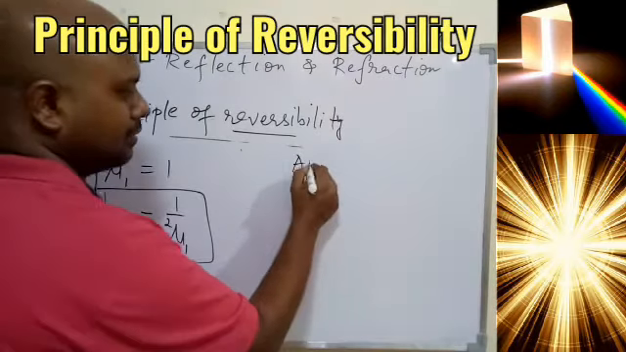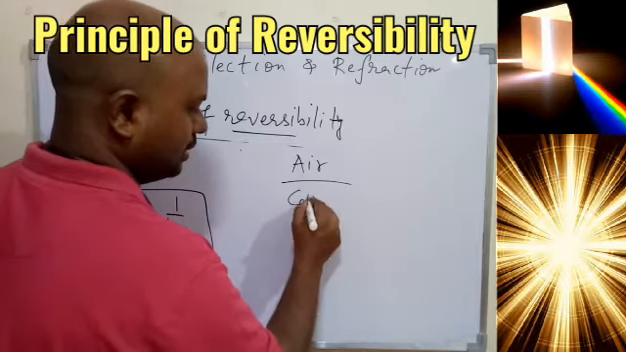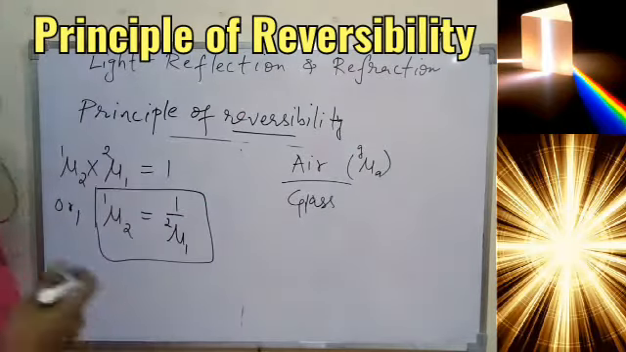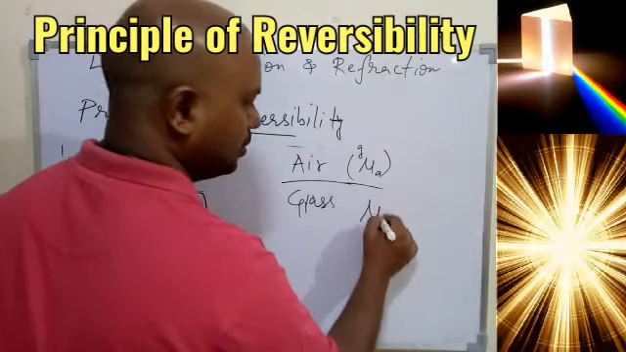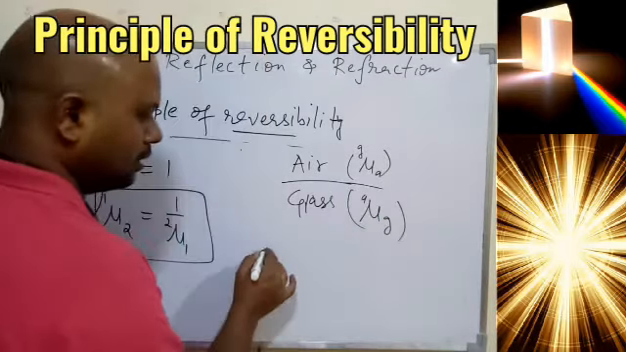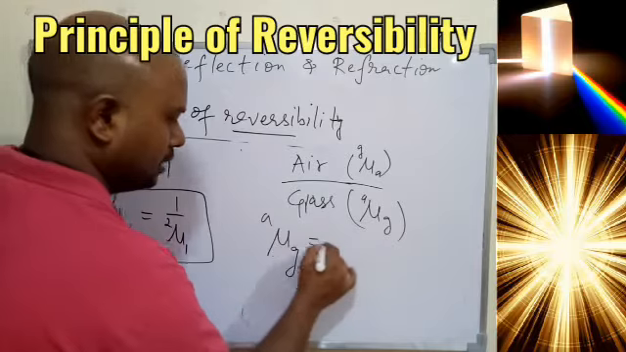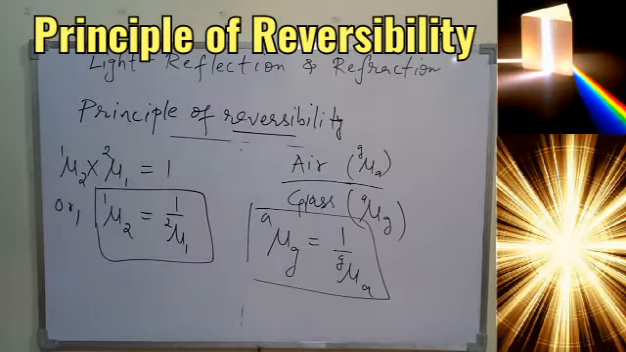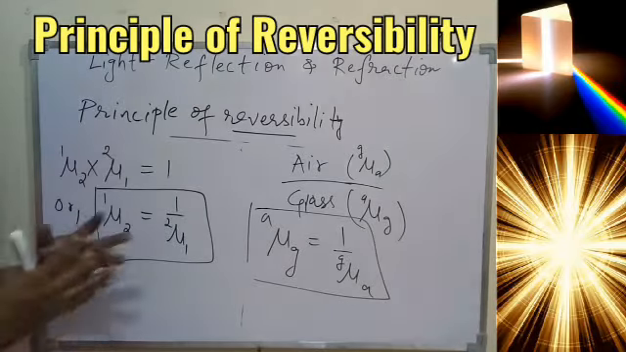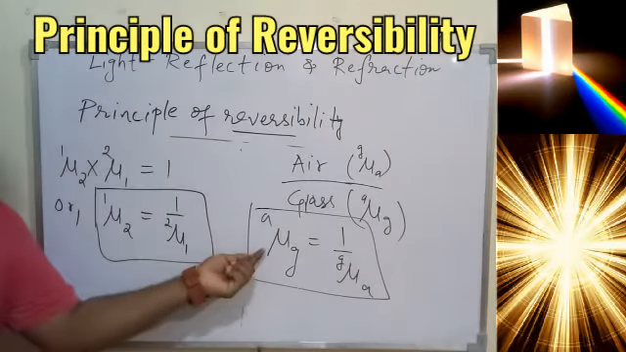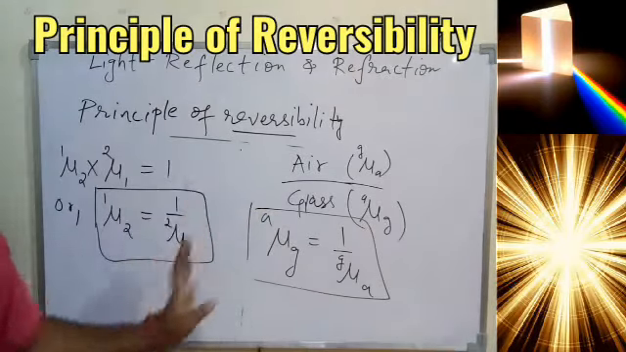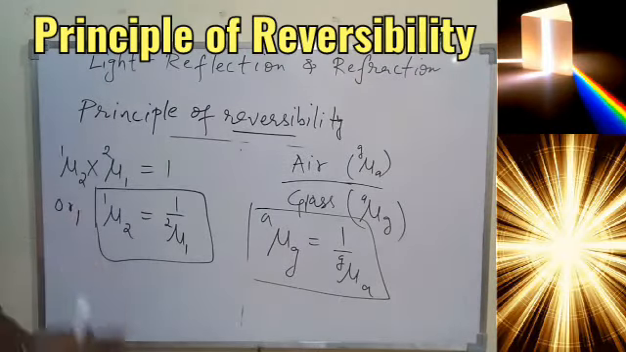So if the light is traveling from air to glass, let the refractive index of air with respect to glass be this, and the refractive index of glass with respect to air be this. Then according to the formula, this will be the result. So just remember this formula. This will surely help you in numericals, plus it is a very important derivation. The refractive index of a given medium is the reciprocal of the refractive index of the second medium, for a given pair of media only.